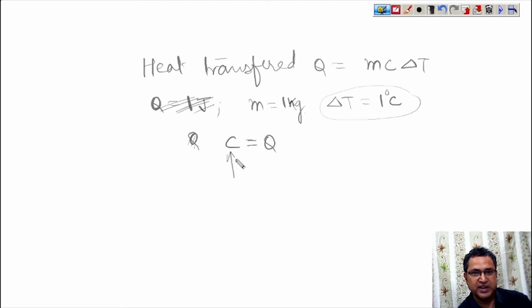So specific heat is the amount of energy required, and this energy is nothing but heat.